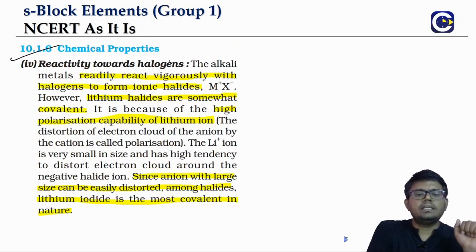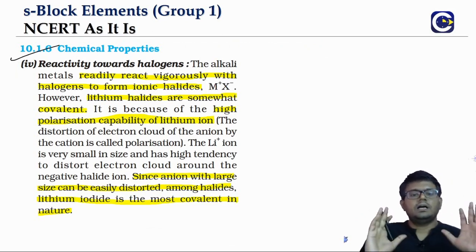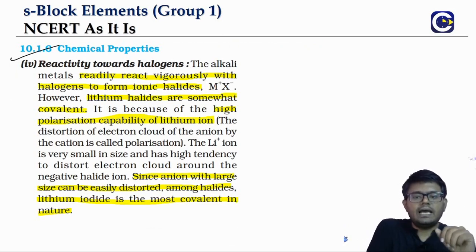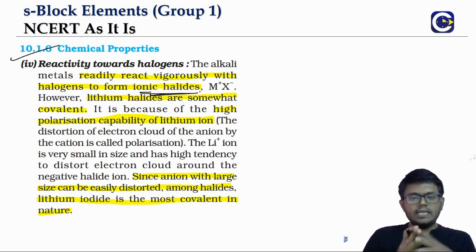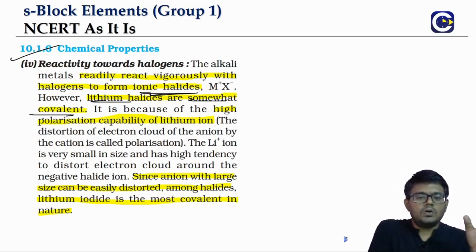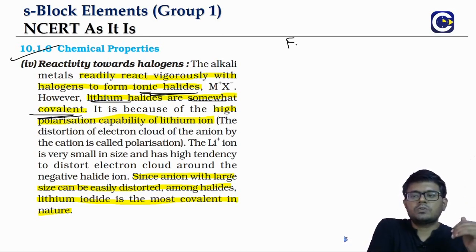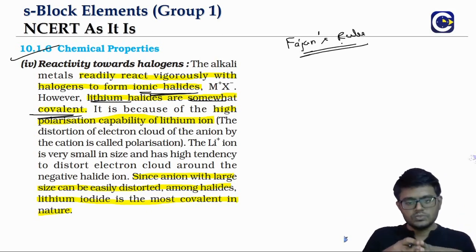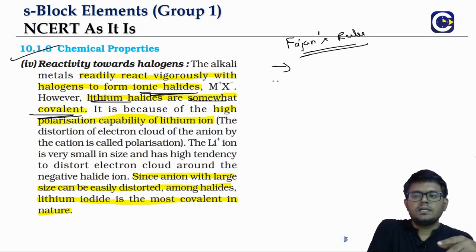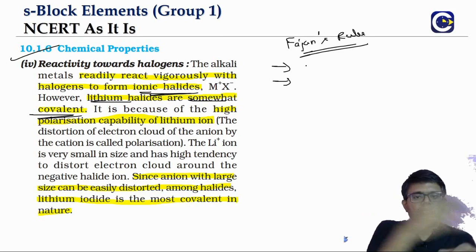Now when it comes to the reactivity with halogens, the alkali metals will readily react with halogens to form ionic halides. If you look at the ionic halides, the lithium ones will be relatively covalent. Why will they be relatively covalent? Because to understand the ionic and covalent comparison, we have to follow Fajan's rules. So what are Fajan's rules? They talk about the conditions for the covalent or ionic nature preference.